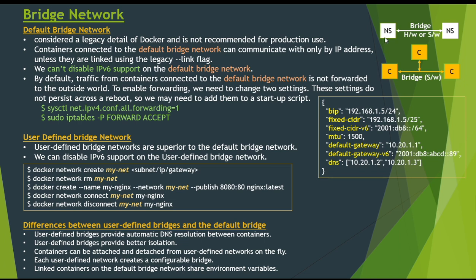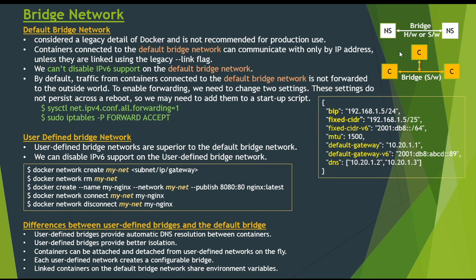If we talk about simple networking, a bridge network is a link layer device which can be a hardware device or a software device running within the host machine's kernel, and which forwards traffic between network segments. NS I have written for network segments.